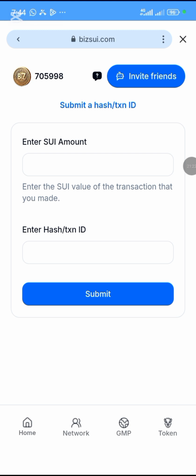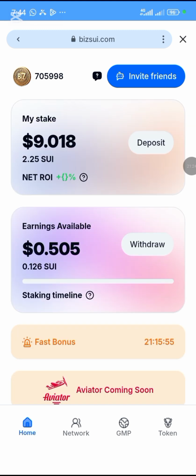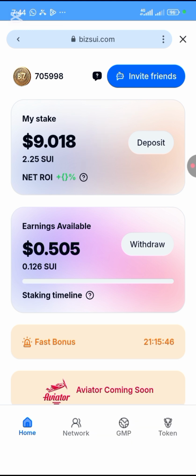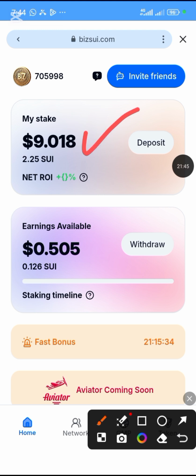Then you're going to see your money reflect in your dashboard. Then you start making money, you start earning money. This is my stake. I staked it yesterday, but I did not receive it, so I had to use this method that I just showed you. And the money showed up here.